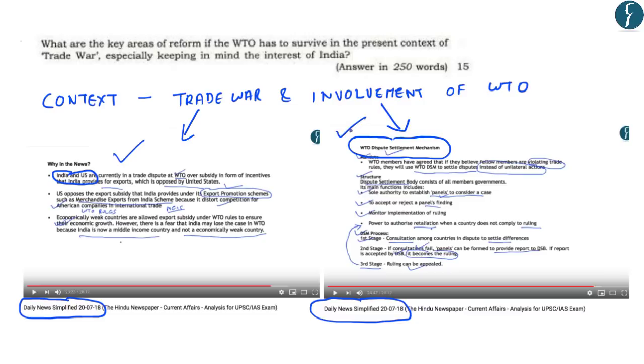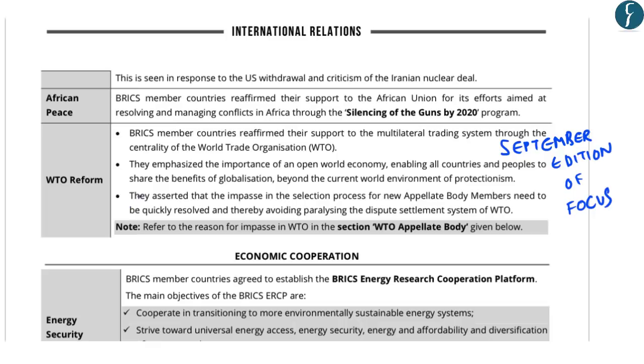However, now the question arises about the reform of WTO. Now, the issue of WTO reform was covered in the September edition of the Focus under the topic 10th BRICS Summit. Now, at this summit, BRICS countries, including India, asserted that the dispute in the selection process of new appellate body members needs to be quickly resolved with regard to WTO. Now, this issue of the selection process of the new appellate body was to be resolved quickly because it paralyzed the dispute settlement mechanism of WTO. Now, when we talk about the WTO reform in the present context, it is basically about the WTO's appellate body.